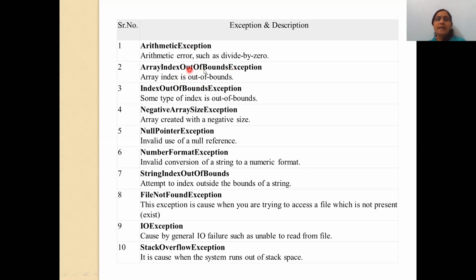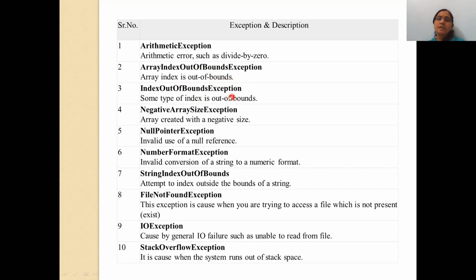The array index out of bounds exception will be raised when the array index is out of bounds. For example, at the time of declaration of the array, if you give the array size as 5, and in the program you assign a value to the sixth element, then the array index out of bound exception will be raised.